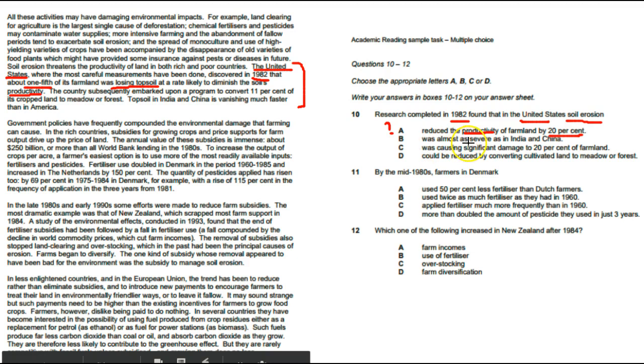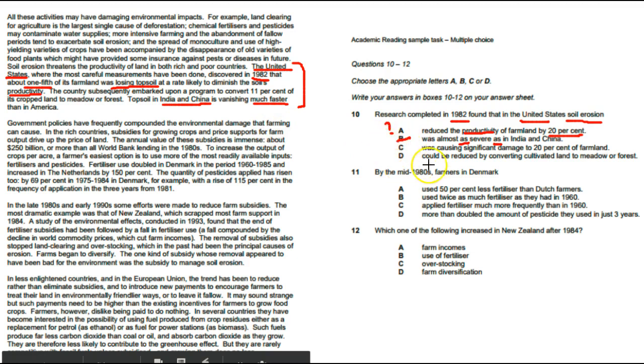B: was almost as severe as in India and China. Do you have India and China here? We do. All right. If we read the sentence, topsoil in India and China is vanishing much faster. This is a key word here, much faster. Here in the question I have as severe as, which means on the same level. So I'm going to eliminate this because it's not going to be equal to this. All right. Now I'm done eliminating one answer.